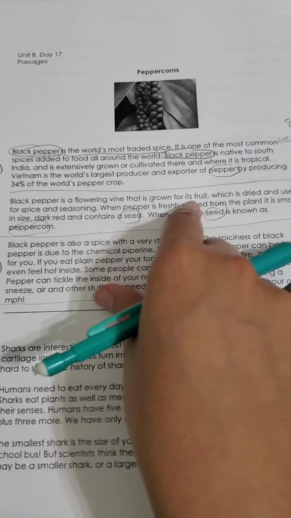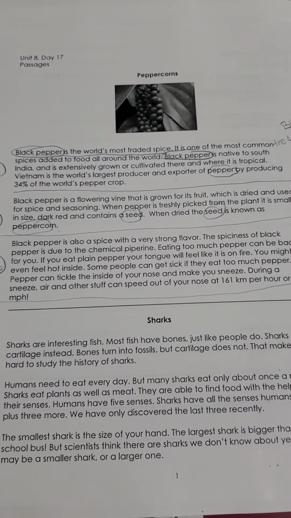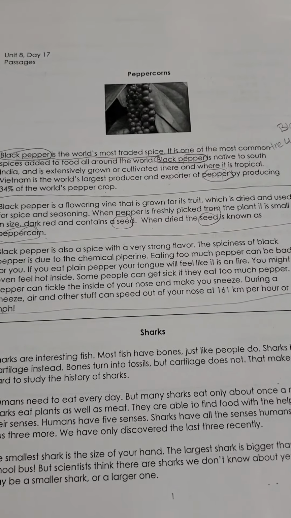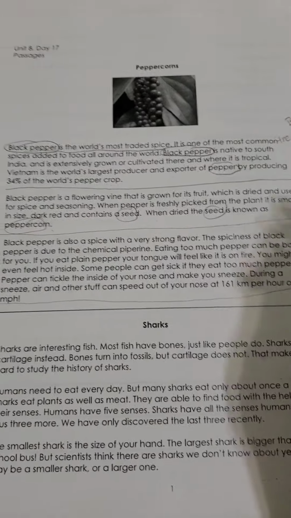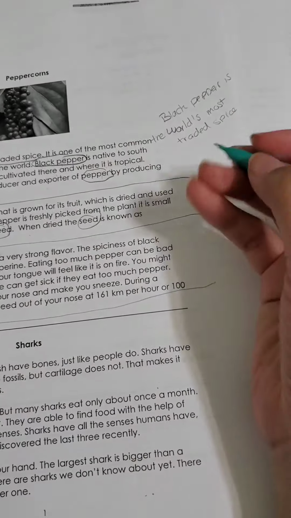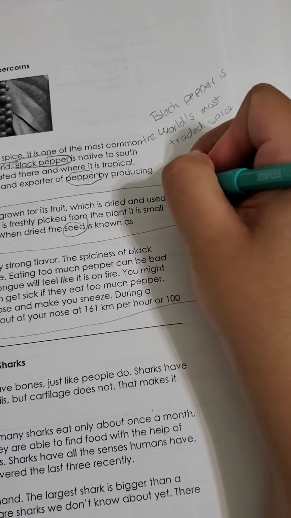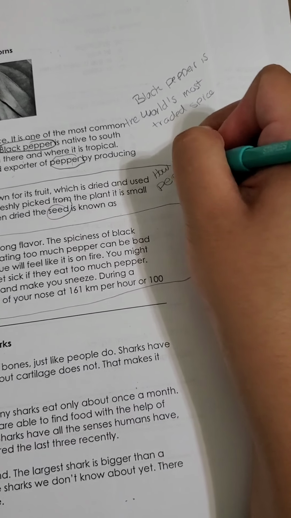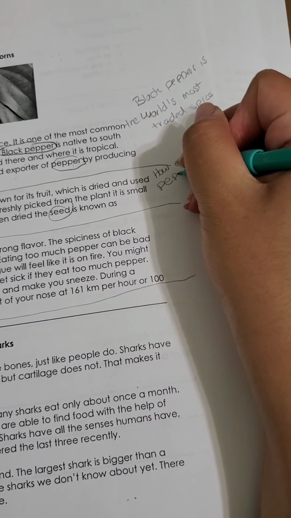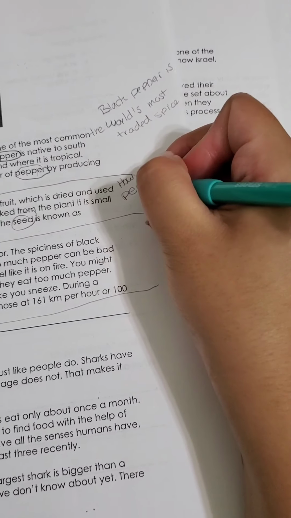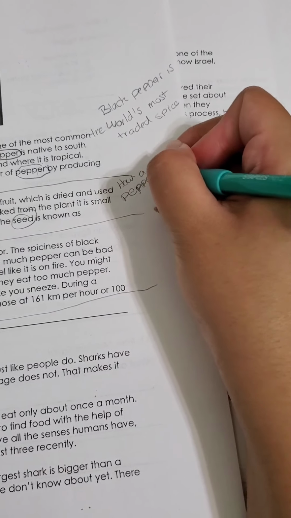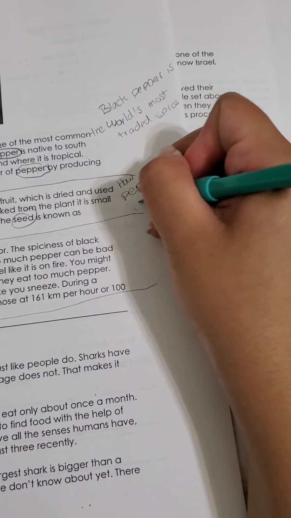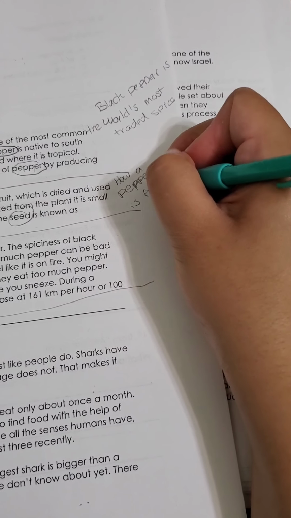So this whole paragraph talks about what the peppercorn is, or how it's formed. So we know that the main idea of this paragraph is how a peppercorn, because the whole paragraph, guys, talks about the process of making the peppercorn. So this whole paragraph is talking about how the peppercorn is formed.